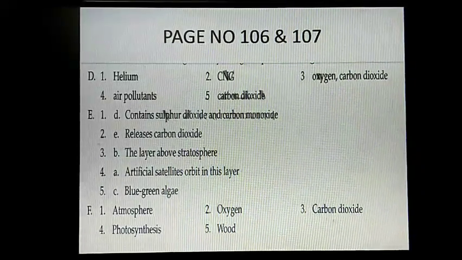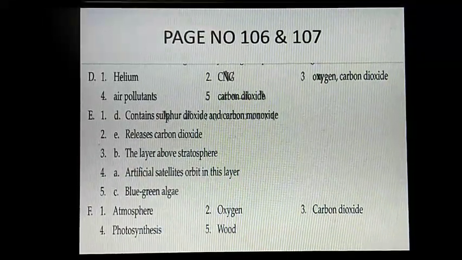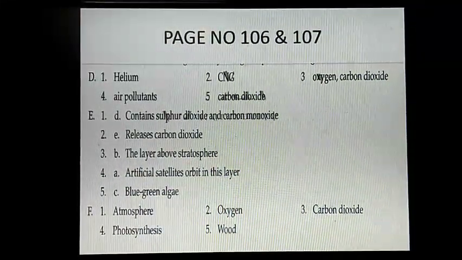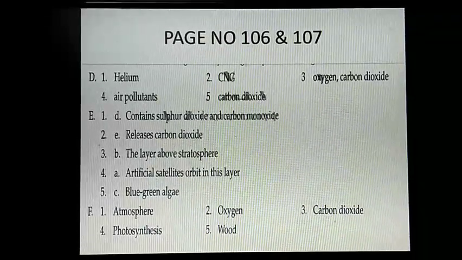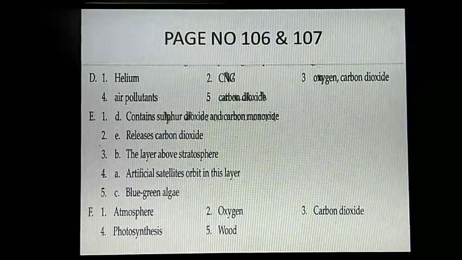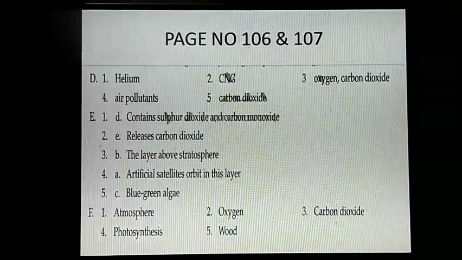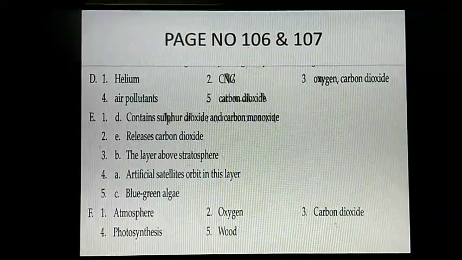Number 3. During the burning process, fuels use up dash and release dash into the atmosphere. Answer is oxygen and then carbon dioxide. During the burning process, fuels use up oxygen and release carbon dioxide into the atmosphere.